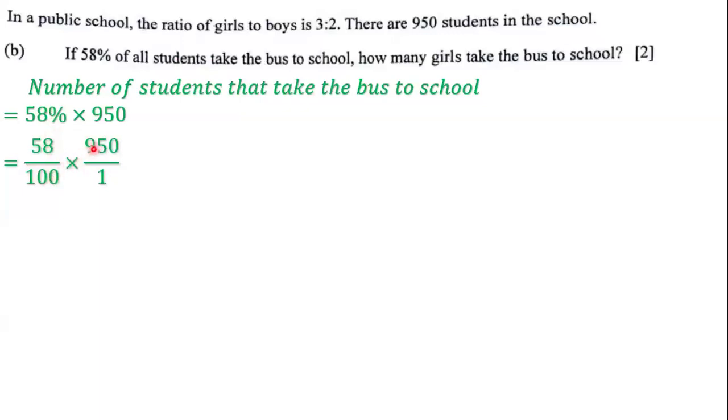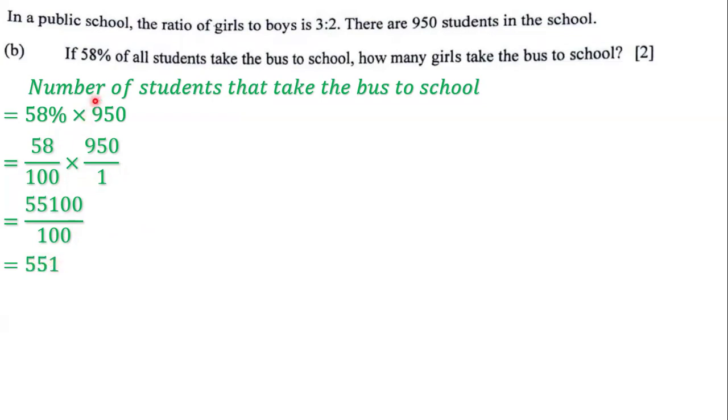And we multiply it by 950 over 1. Next, we say 58 times 950, and that gives us 55,100. And then we have 100 times 1, which is simply 100. Next, we divide these two, and when we divide these two, we get 551.